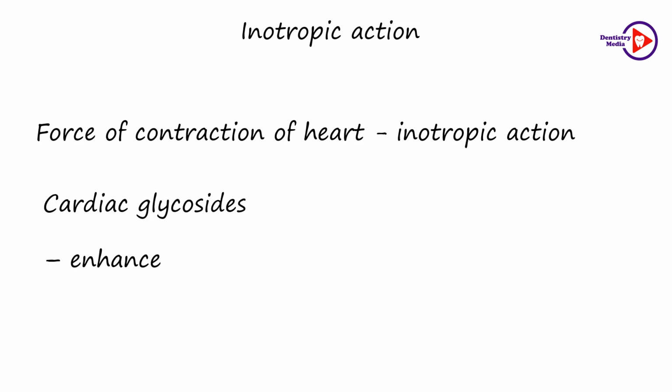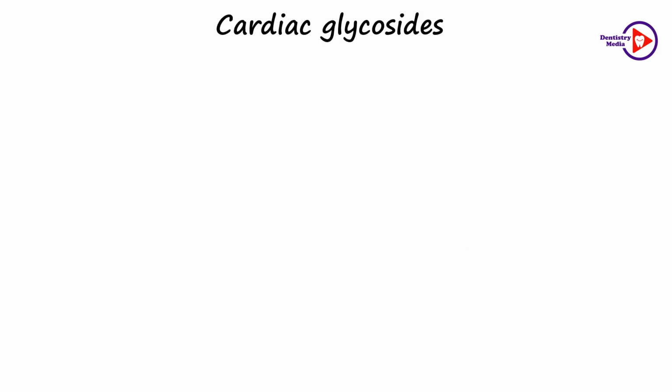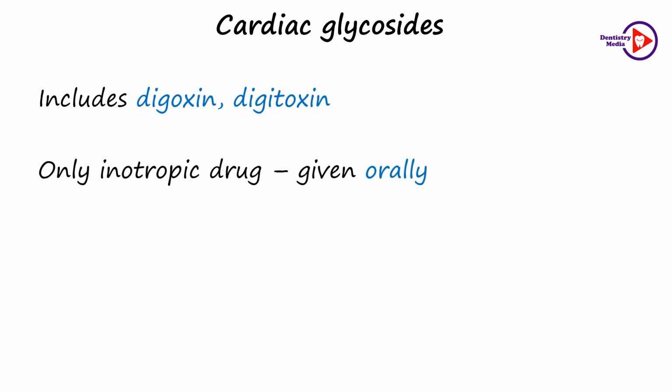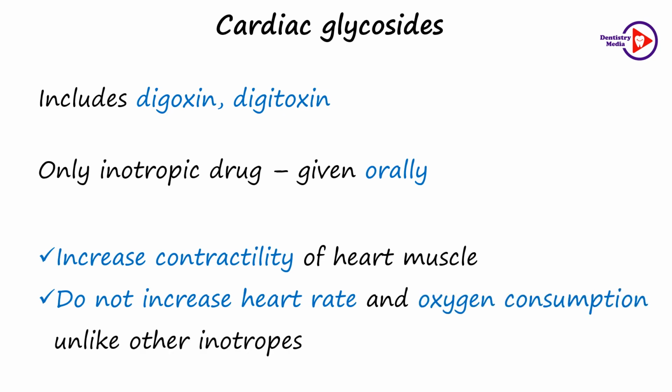The cardiac glycosides enhance the cardiac muscle contractility. Therefore, they have a cardiac inotropic property. The compounds in this group include digoxin and digitoxin, and these are the only inotropic drugs which can be given orally also. These increase the contractility of the heart muscle, but they do not increase the heart rate and the oxygen consumption unlike other inotropes.